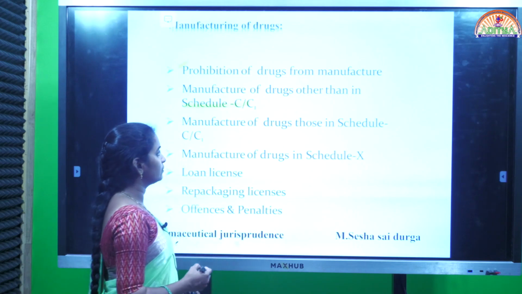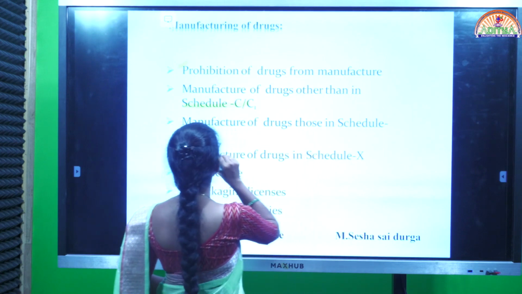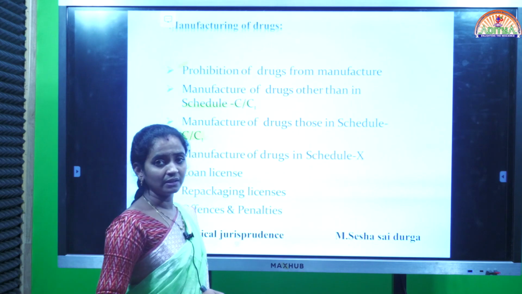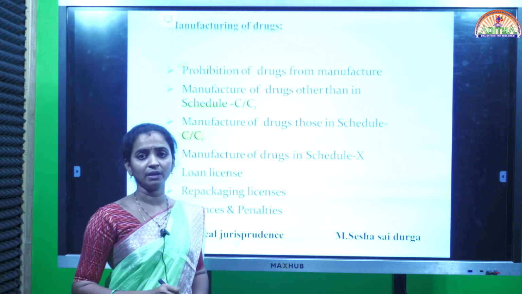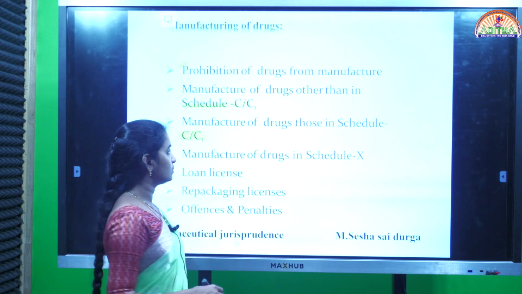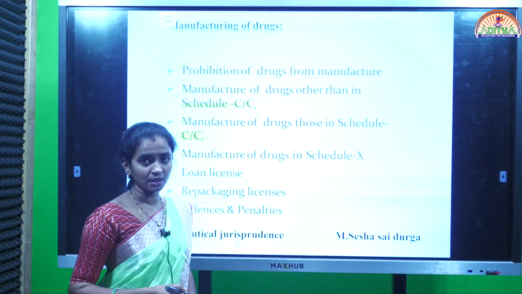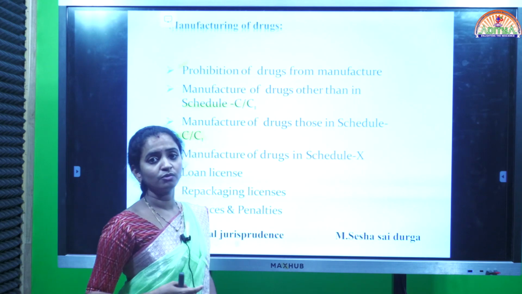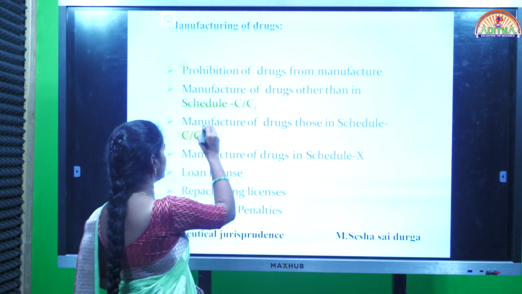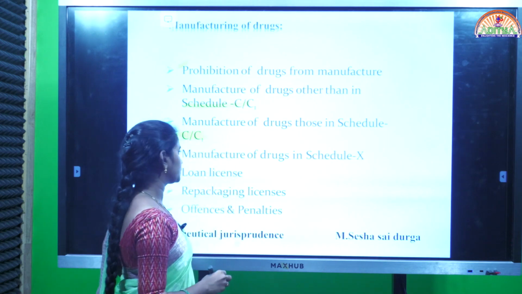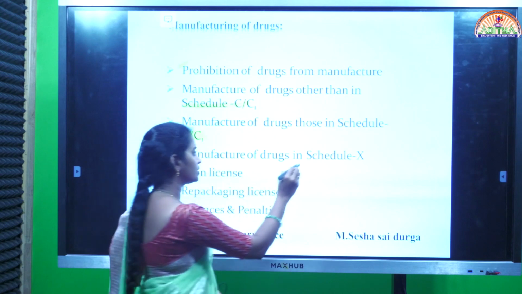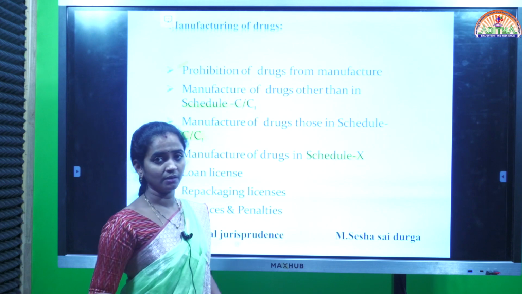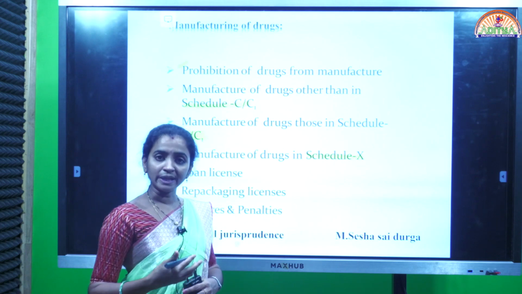And the third one, manufacturing of drugs in Schedule C and C1. I already said to you, C and C1 are nothing but biological products which are prepared from animal source. So in the preparation of such type of biological products, the person should definitely maintain different requirements of manufacturing. That is all given under this third criteria. Next, the fourth one is manufacturing of drugs in Schedule X. Schedule X means nothing but drugs which are related to narcotic substances.